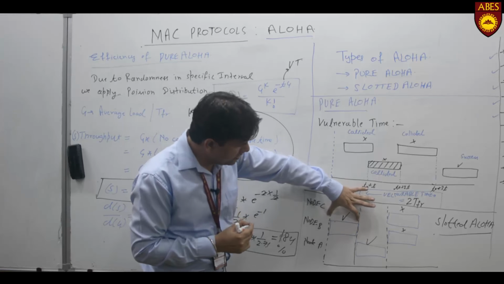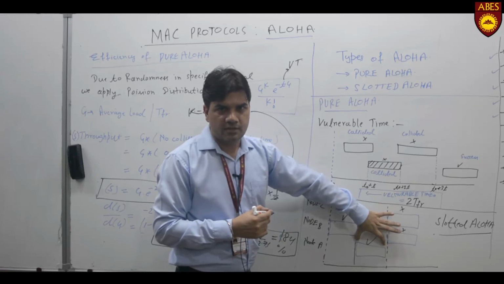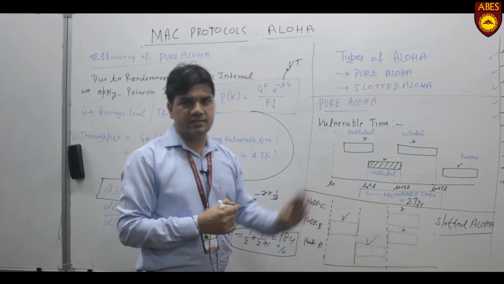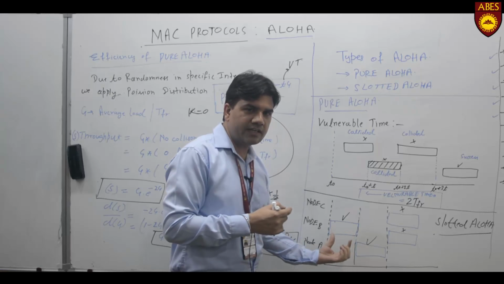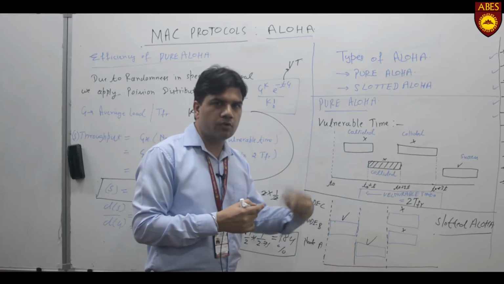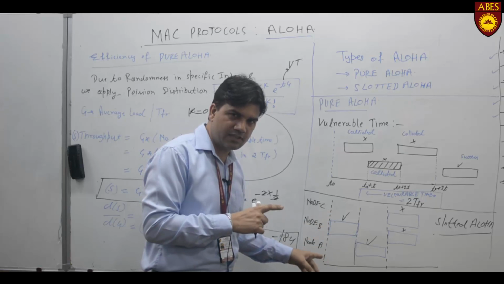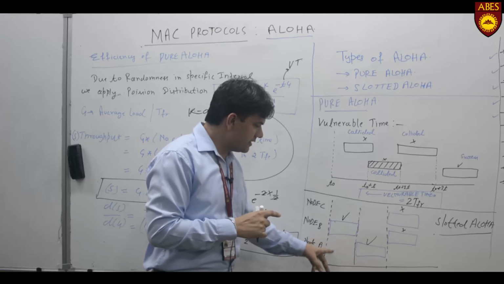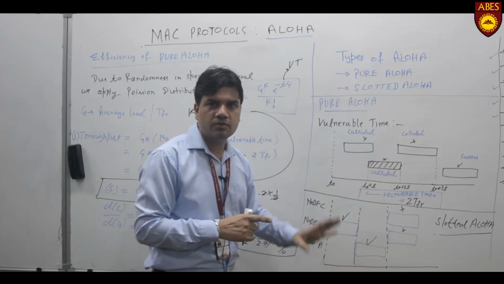So after the completion of this period only, another node may transmit the data. So it reduces the chances of collision. How? If there is a possibility of transmission by 2 or more nodes at the same start time, then there is a possibility of collision. Otherwise, if any node tries to transmit in between this interval, there will be no collision.